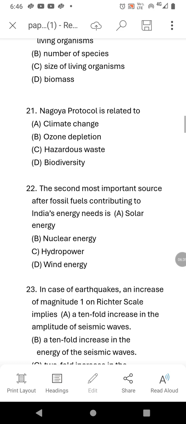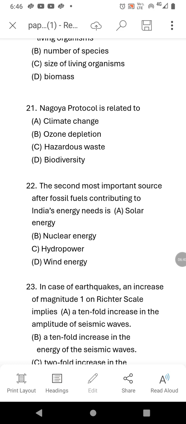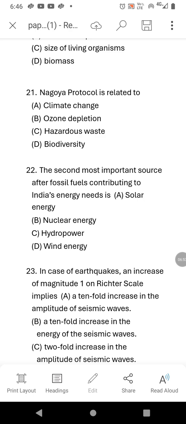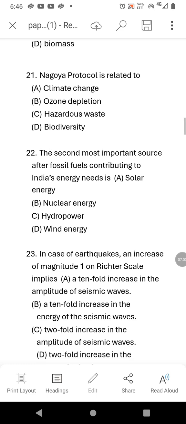And climate change, as usual, we all know that climate change, Paris thing. Okay, Paris agreement or Kyoto Protocol, it will talk about climate change. Okay, remember that whenever you say climate change, you should remember Paris agreement or Kyoto Protocol. These both agreements are going to talk about climate change.